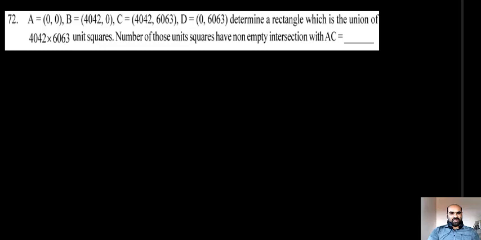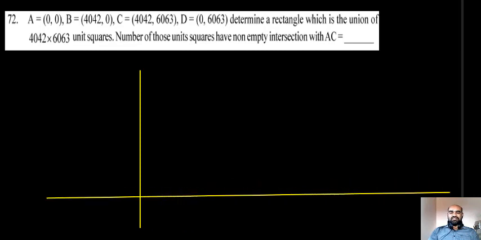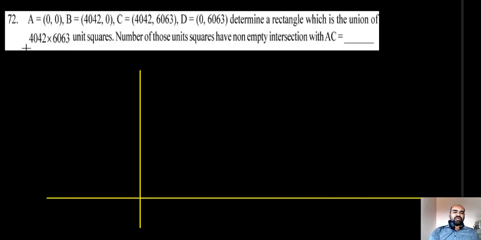Interesting problem. I will first explain the meaning. First of all, I will locate all these 4 points on the coordinate plane. Then you will get the correct idea. Listen, students. This is our y-axis and this is our x-axis. This point is taken as 0 comma 0, call it A. B is here, whose coordinates are 4042 comma 0.